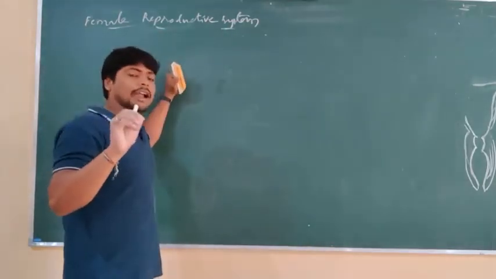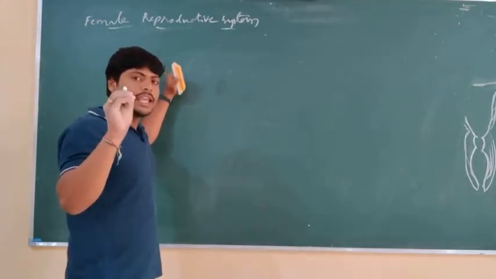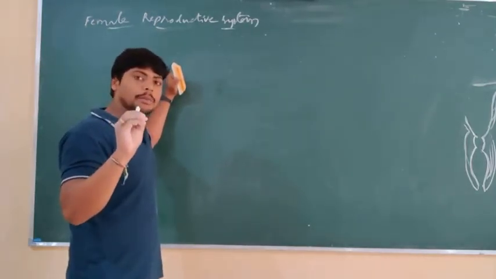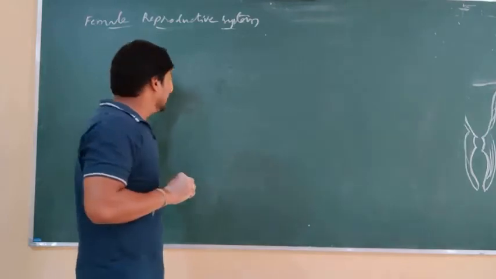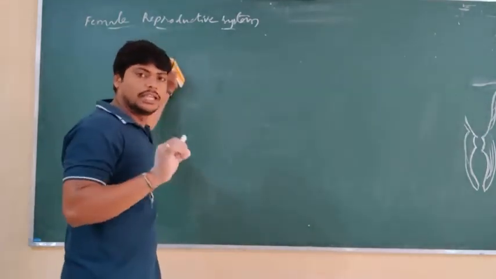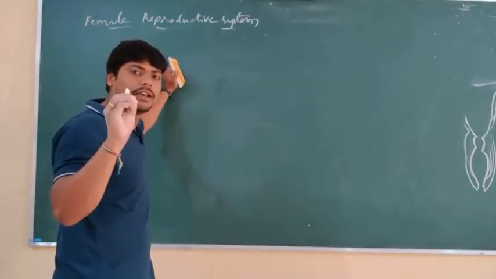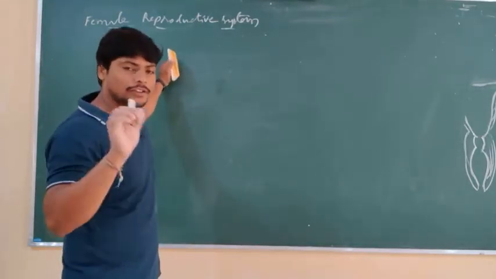Under that, we are going to discuss the various parts of the female reproductive system. It is a complex organ system when compared to the male reproductive system.